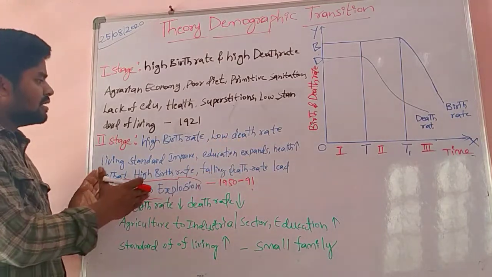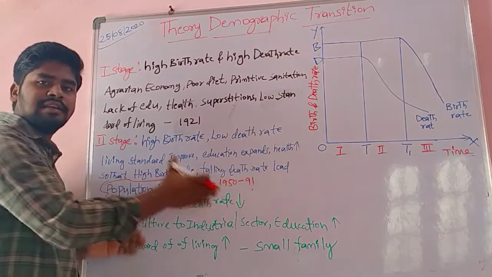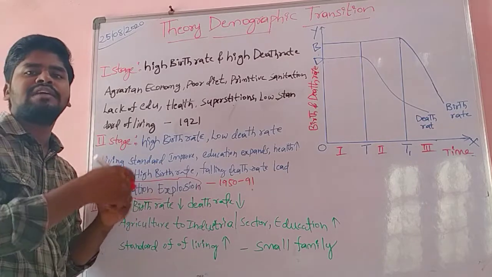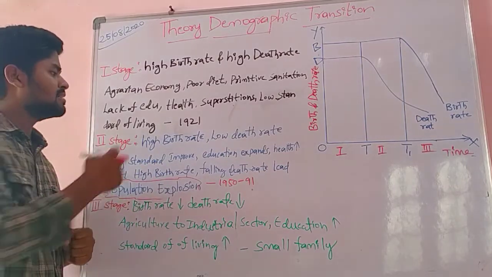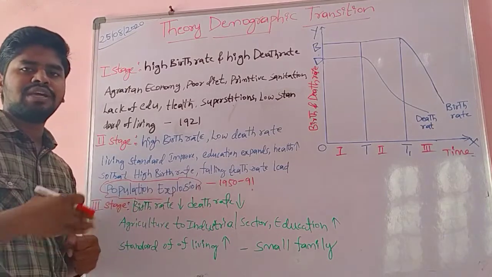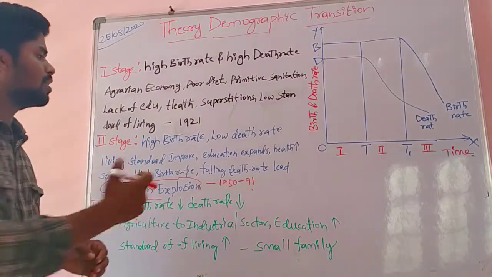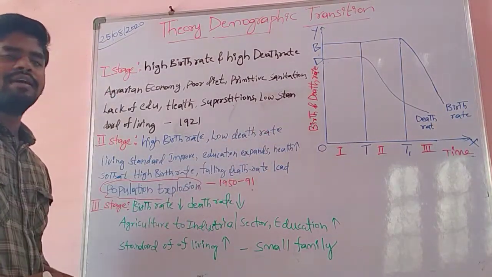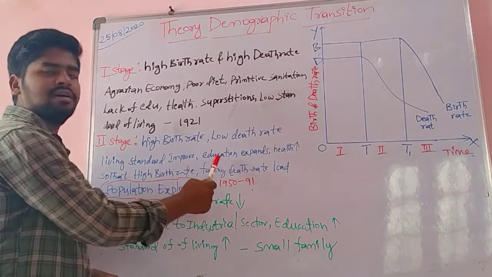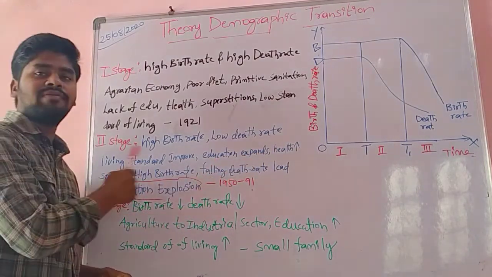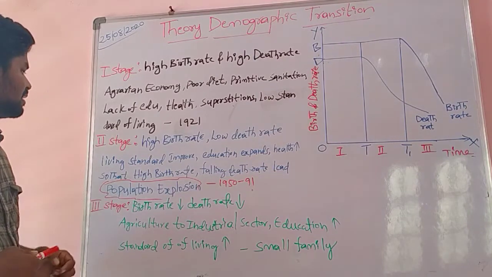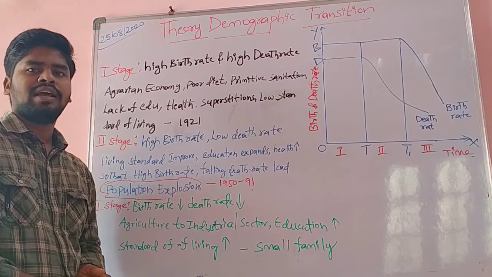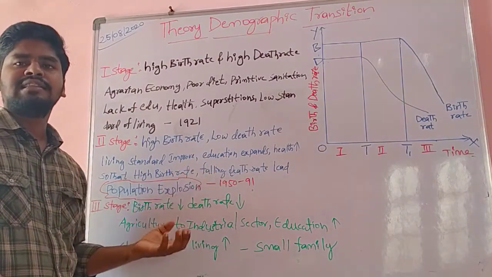Here the birth rate is the same, but why is the death rate falling? Because the standard of living is somewhat improving, and at the same time education also expands, with education outcomes somewhat increasing. Medical health facilities are also increasing. Medical health facilities increase, education outcomes increase, and the standard of living improves somewhat, so there is a possibility of a decrease in the death rate.